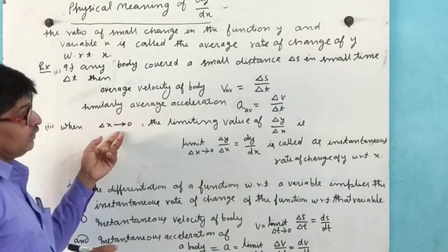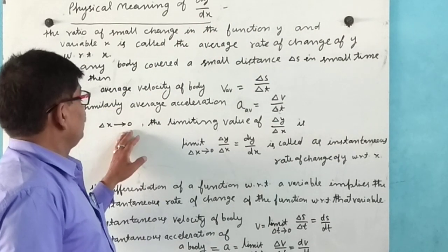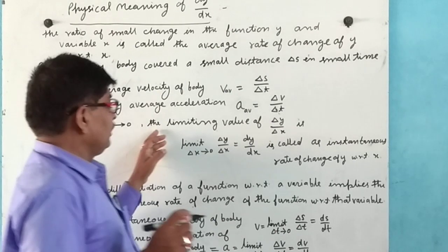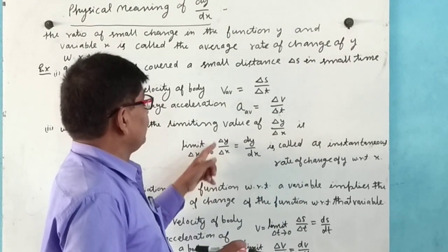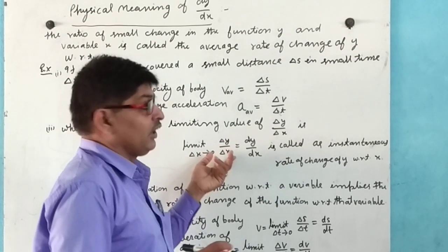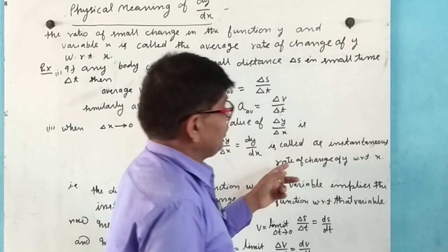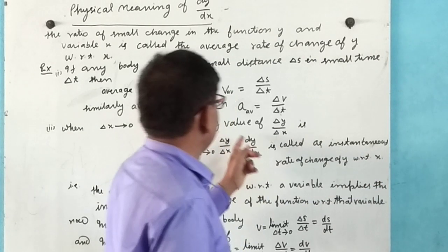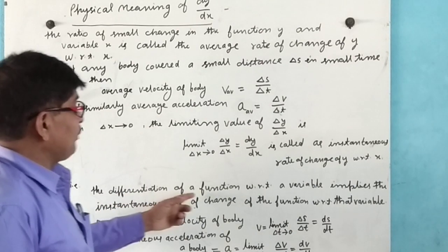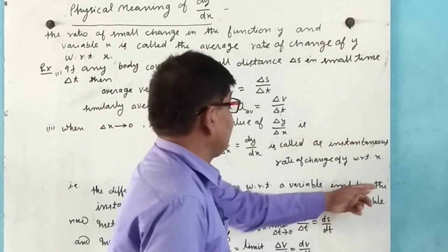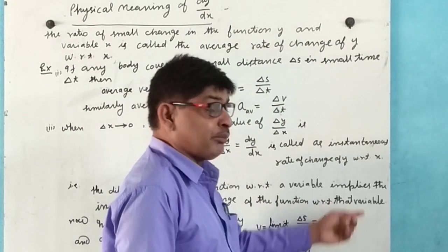When delta x tends to 0, it is a very small quantity. The limiting value of delta y by delta x is limit delta x tends to 0 of delta y by delta x. It can be written as dy by dx, called the instantaneous rate of change of y with respect to x, and the differentiation of a function with respect to a variable implies the instantaneous rate of change of the function with respect to that variable.